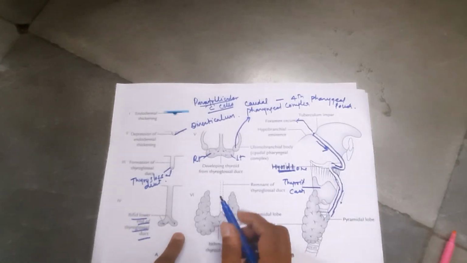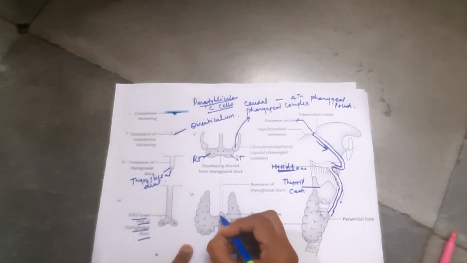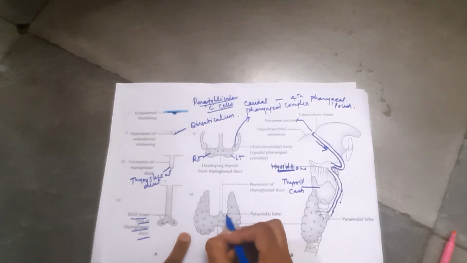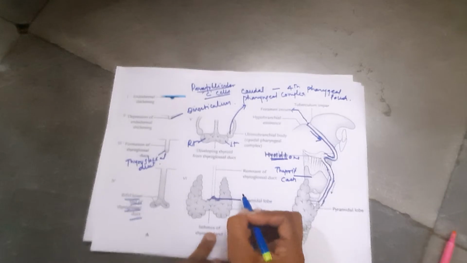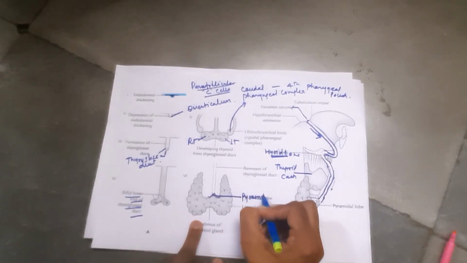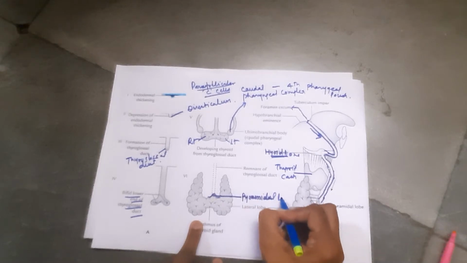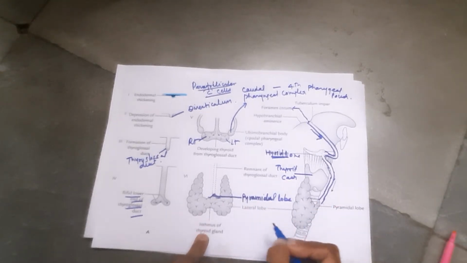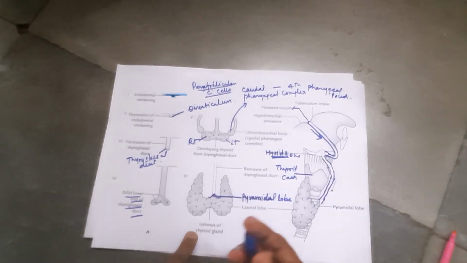In 50% of the people, a pyramidal lobe, this elevation, is present. What is it?